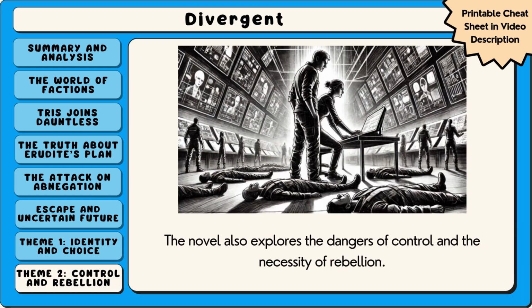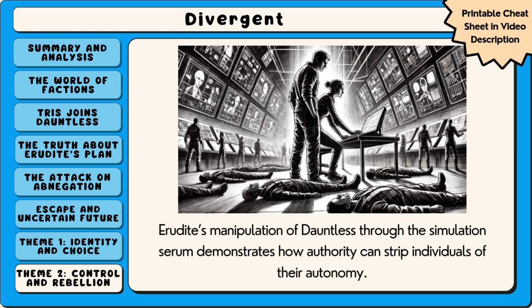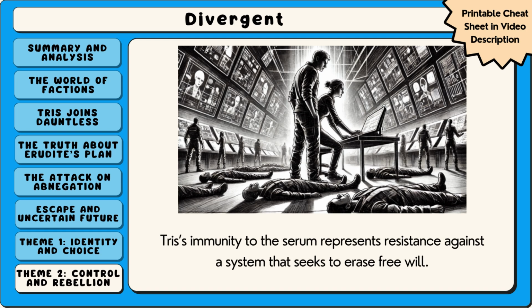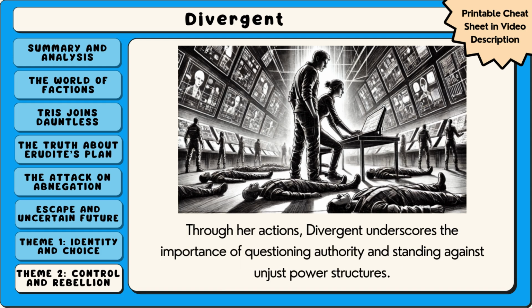The novel also explores the dangers of control and the necessity of rebellion. Erudite's manipulation of Dauntless through the simulation serum demonstrates how authority can strip individuals of their autonomy. The factions, originally designed to maintain order, have instead become a tool of oppression. Tris's immunity to the serum represents resistance against a system that seeks to erase free will. Through her actions, Divergent underscores the importance of questioning authority and standing against unjust power structures.